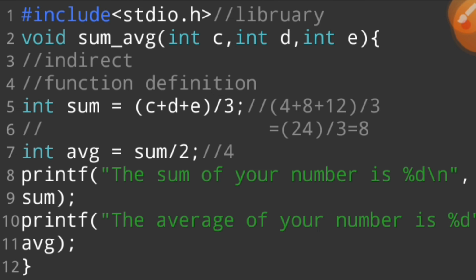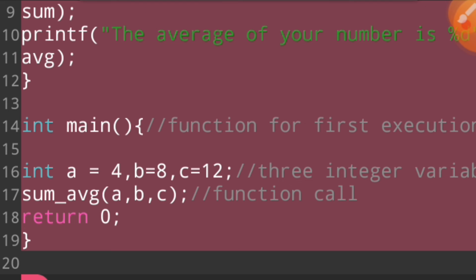I select all the program, and I cut this program. I give you a homework.